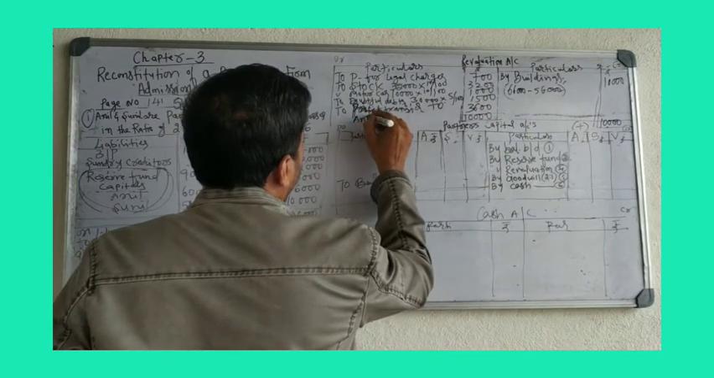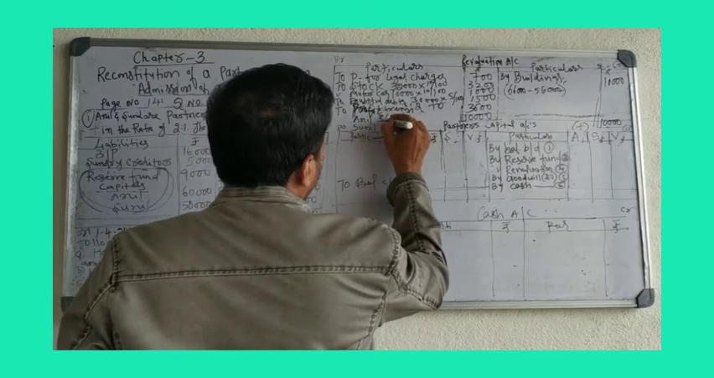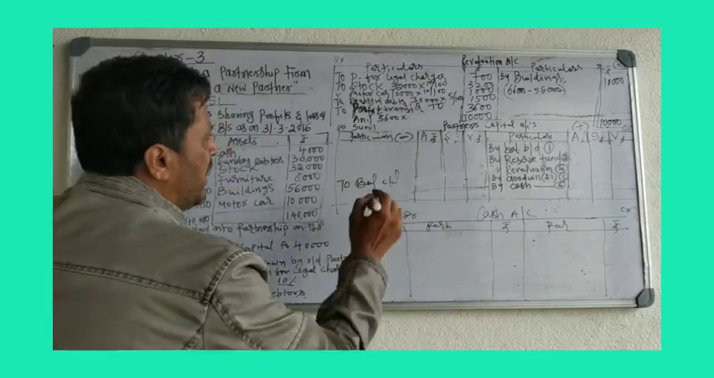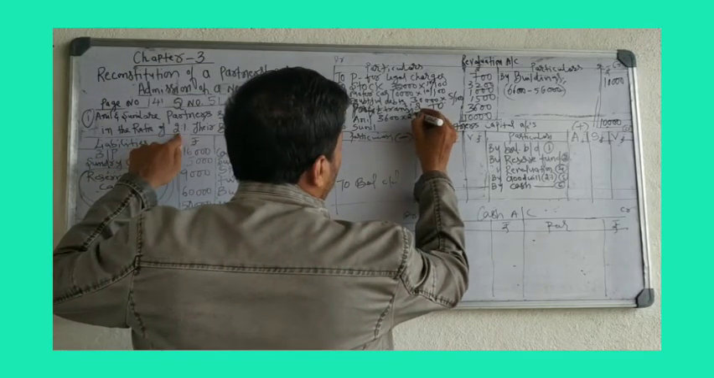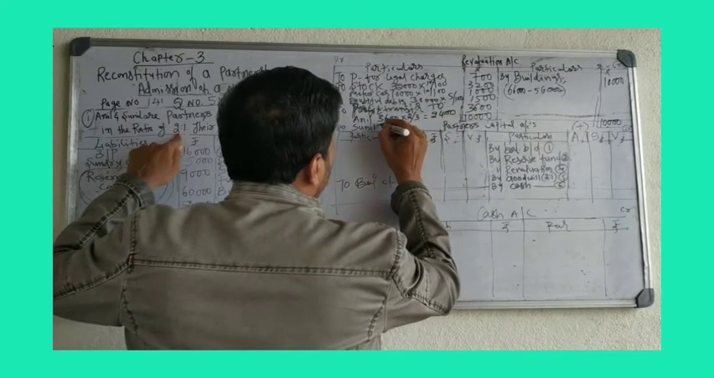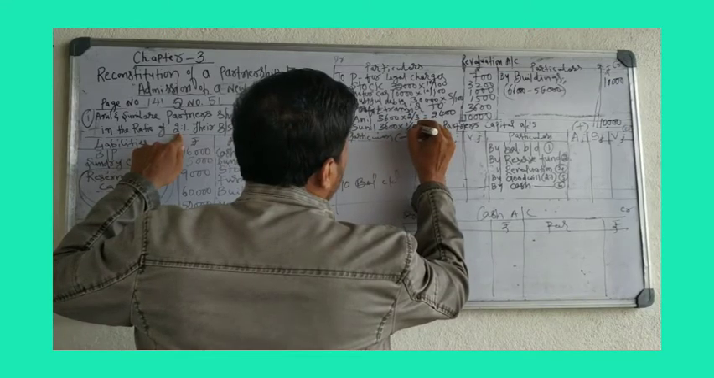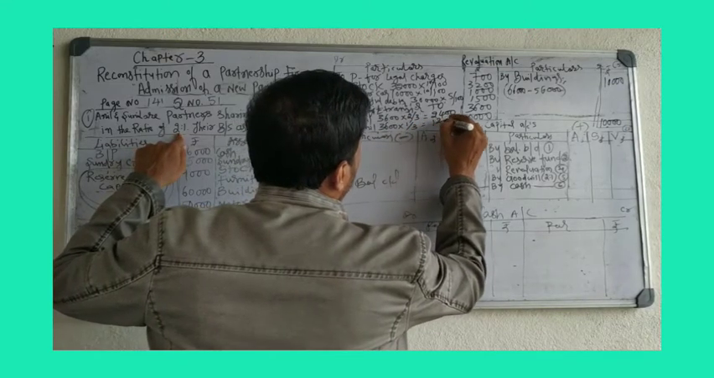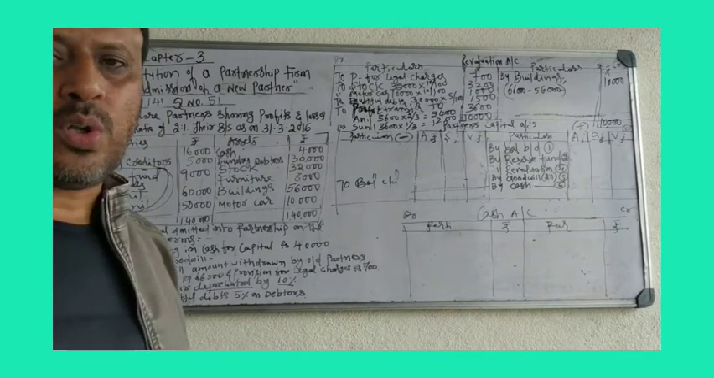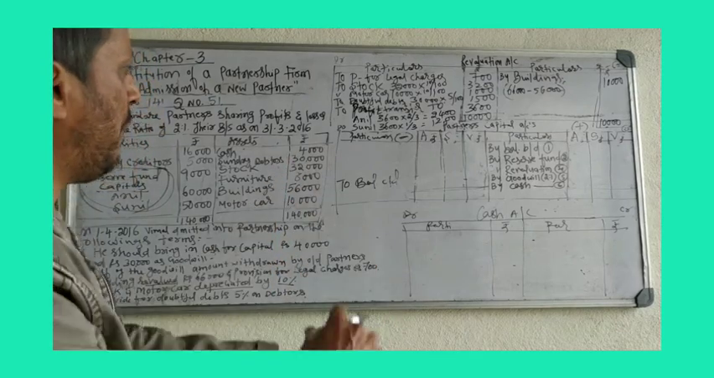Anil, Sunil. 3,600 in the ratio 2:3. Anil ratio 2, total 3. 3,600 into 2 by 3 is 2,400. 3,600 into Sunil's ratio 1, total 3, is 1,200. So the profit is divided among the partners. Anil 2,400, Sunil 1,200. Now we have to prepare the revaluation account.